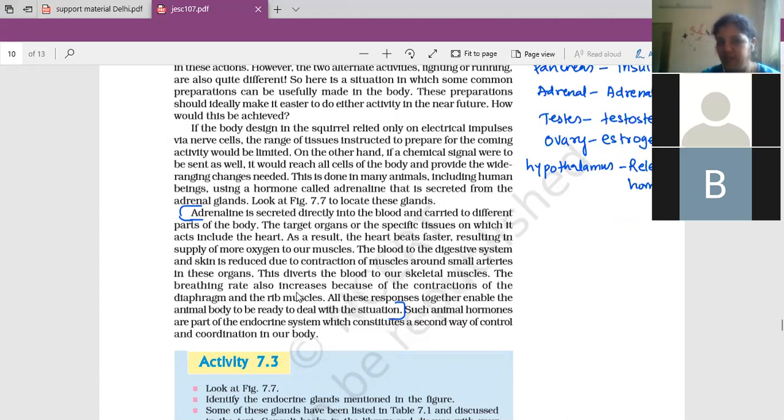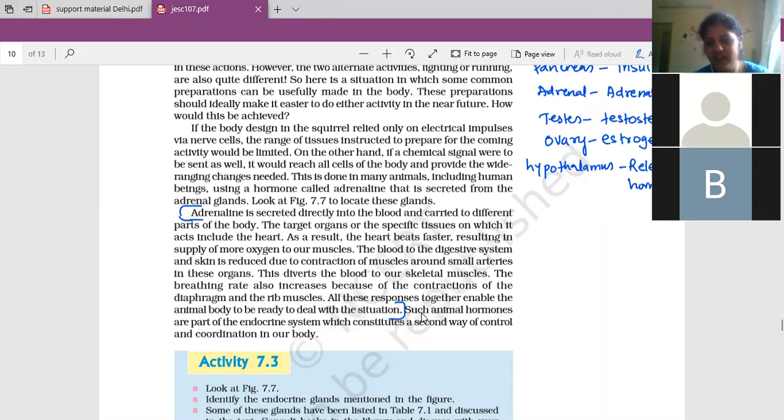The breathing rate also increases because of the contraction of diaphragm and the rib muscles. So all these responses together enable the animal body to be ready to deal with the situation. So that is the situation when you see any scary situation in front of you. At night time you want to go upstairs or terrace, so you'll feel it. So that time these other situations will take place.